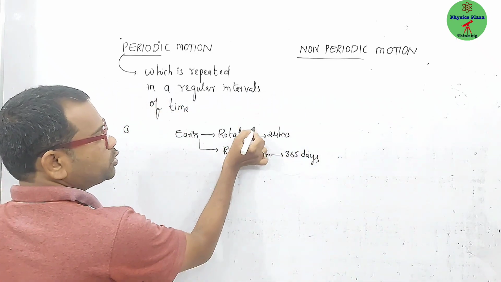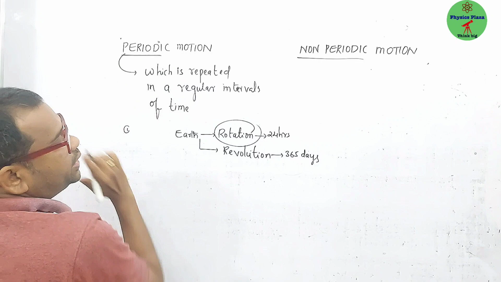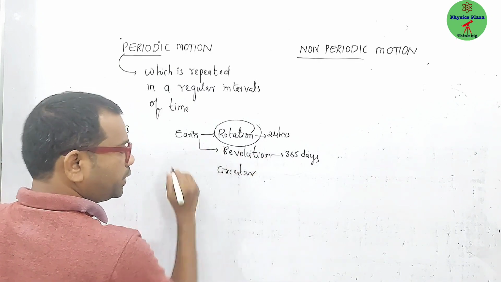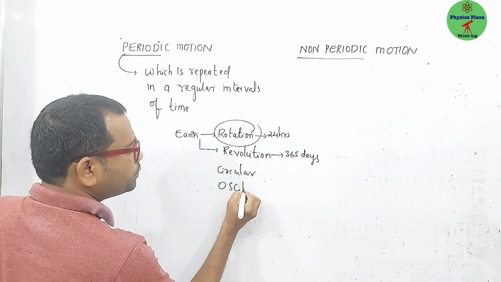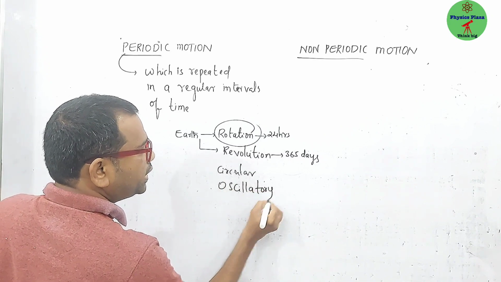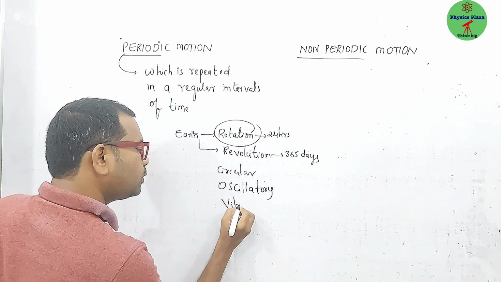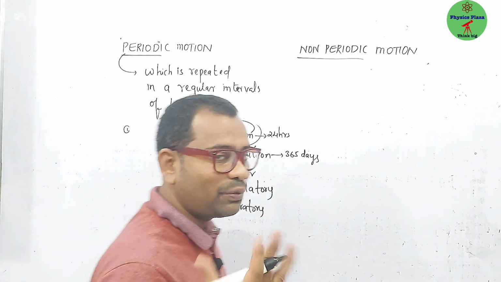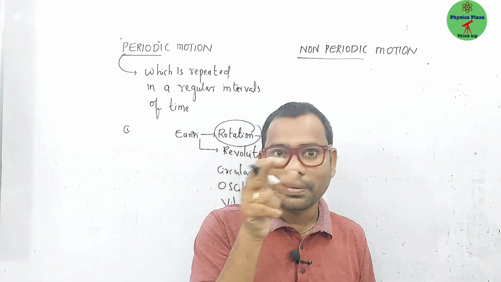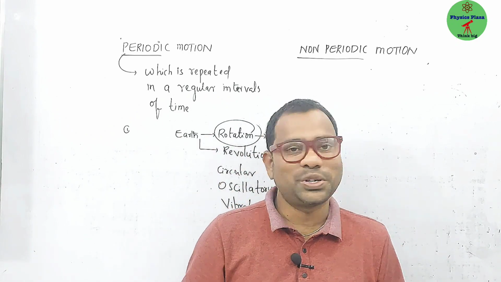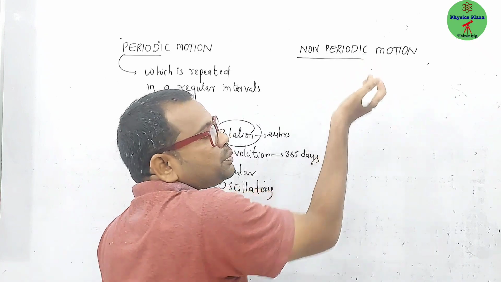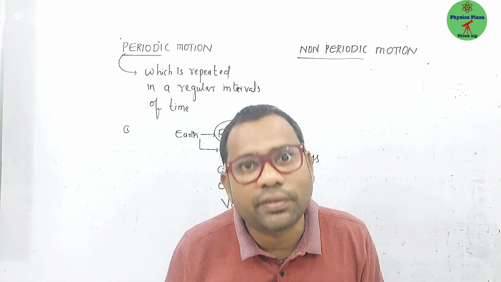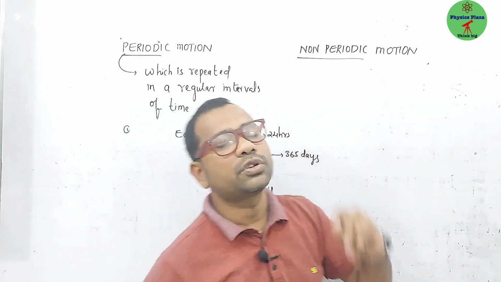Children, rotatory motion comes under periodic. Circular motion, periodic only. Oscillatory, periodic only. Vibratory, periodic only. But curvilinear? No, we are not sure. In curvilinear motion the body won't come back, right? Are you sure? Not at all. So non-periodic motion means what? If a motion is not repeated in regular intervals of time, then we call it non-periodic motion.